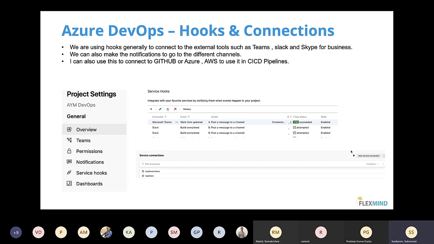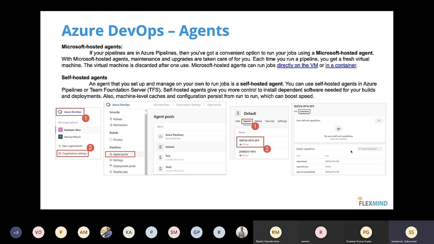This is agents. As I was telling you, there are two types of agents available. One is Microsoft-hosted agents, and the other is self-hosted agents. With Microsoft-hosted agents, Microsoft takes care of its own virtual machine, memory, CPU, RAM, and everything. You just need to choose what machine you want to run on, and Microsoft will install all the software and it runs on its own.